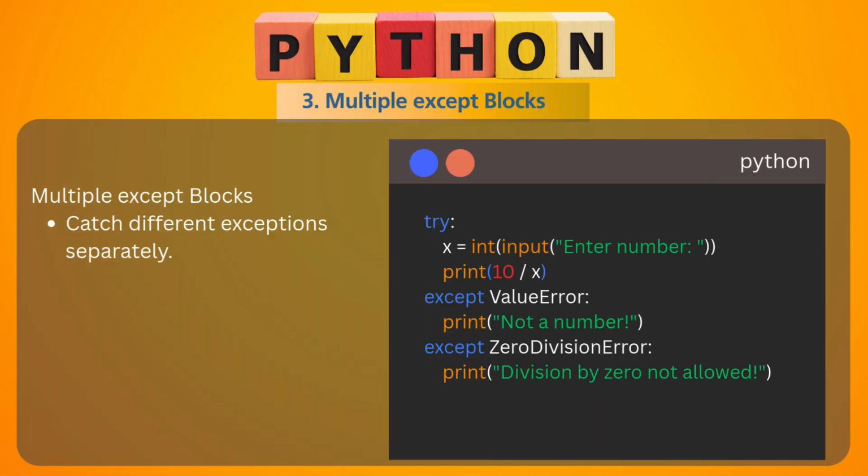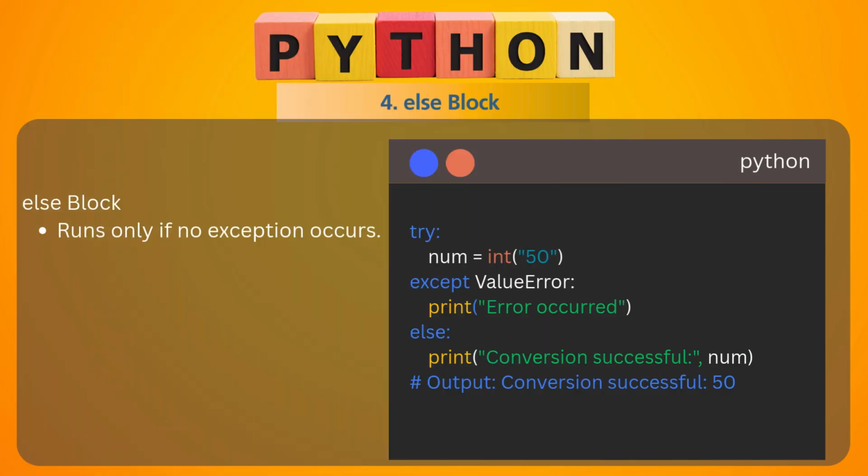That is the concept. The third thing is multiple except blocks. We are writing a validation for a data input screen in which you are getting an input as a number. Suppose the user gives input as 0, we have to raise an exception called ZeroDivisionError, that is, division by 0 not allowed. Suppose the user is not giving a number and gives an alphabet, then "this is not a number" should be raised. To raise this validation error, you can write this command. So in that case, with try except, multiple except blocks can be defined in the program.